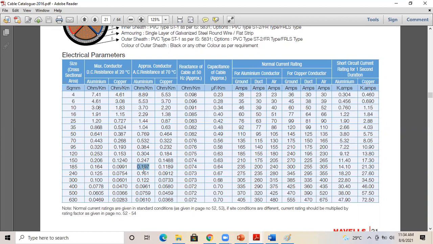Length is also given, 75 meters, right? I want to know the voltage drop for aluminum and the voltage drop for the copper.